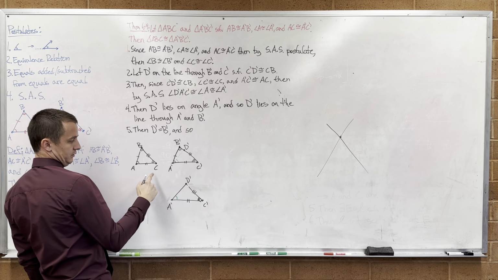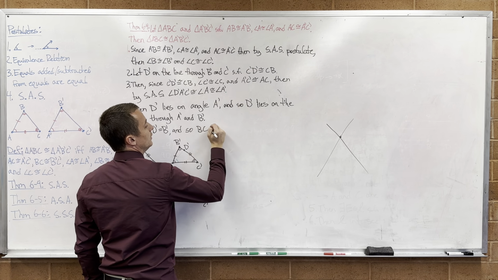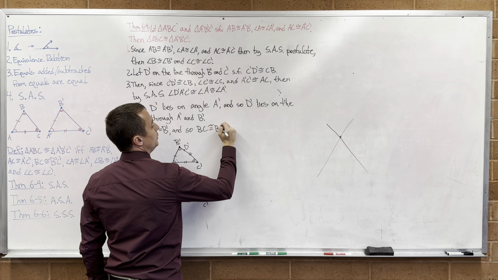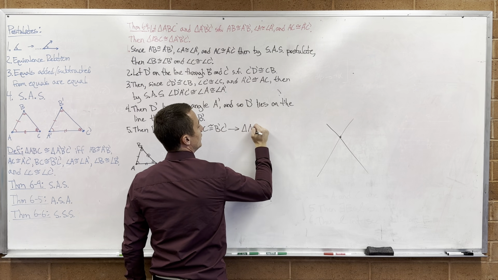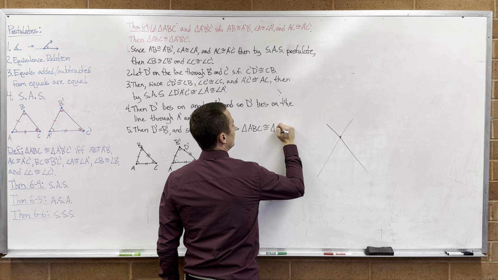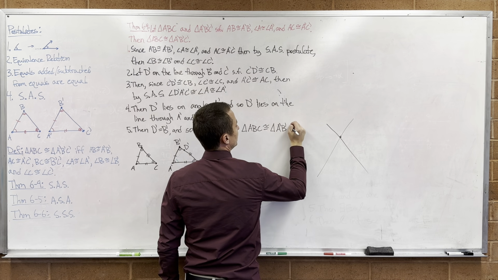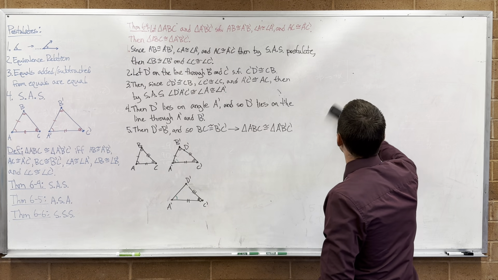And so BC is congruent to B prime, C prime, which gives me that triangle ABC is congruent to triangle A prime, B prime, C prime. So there's the first of our congruence theorems.